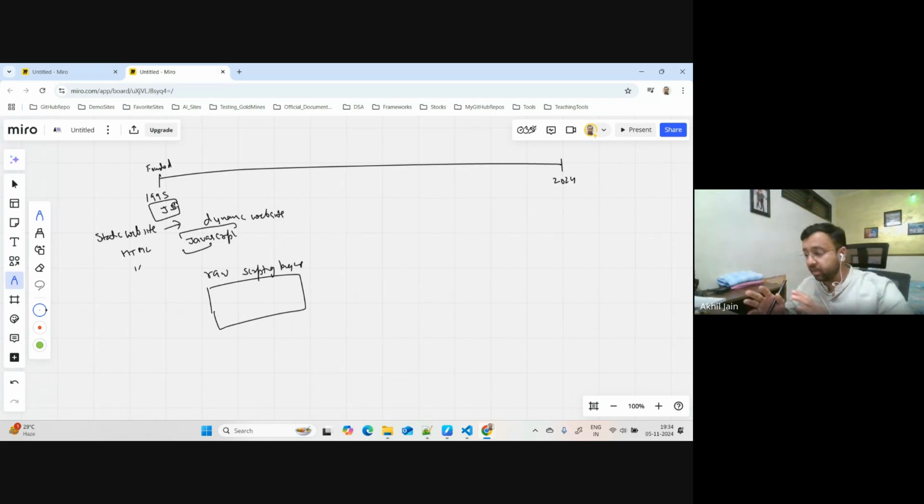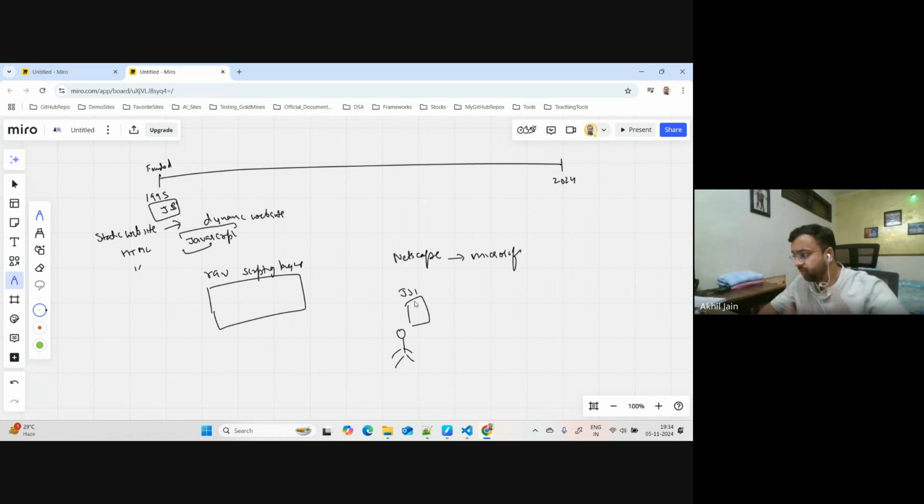I don't remember the complete history around it, but there was a company called Netscape, which I think was later acquired by Microsoft or some other company. Similar to it, there were other vendors who were providing different implementations of JavaScript. So someone came up and said, this is JavaScript, and gave their own versions and features to it. Someone else came up with another JavaScript and said, this is the best, and this is my version.